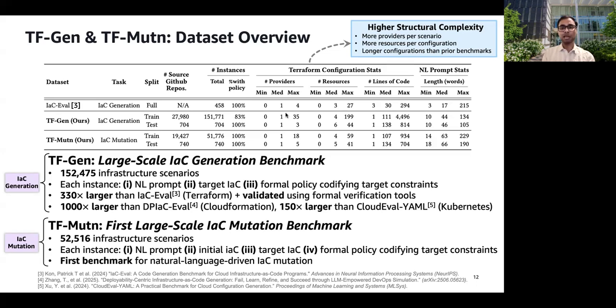And as you can see from the table, compared to prior benchmarks, both datasets feature significantly more complex infrastructure setup, which has more providers, more resources, and longer configurations on average. And in the next few slides, I'll walk you through how these datasets were curated automatically.